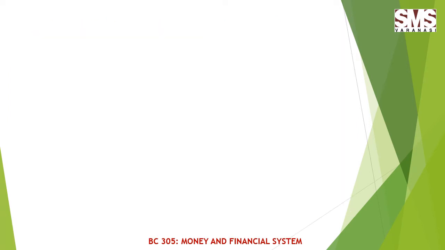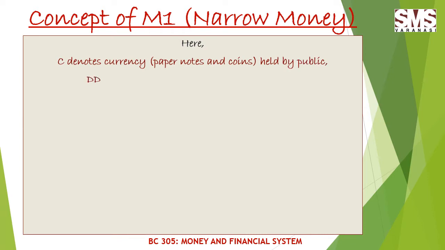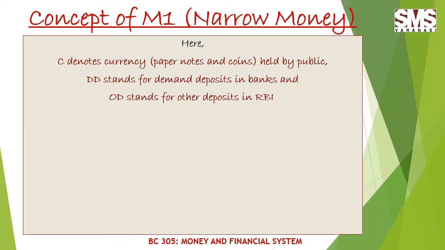So in the previous equation, C represents the currency which includes paper notes and coins held by the public, whereas DD stands for demand deposits in banks and OD stands for the other deposits in RBI.